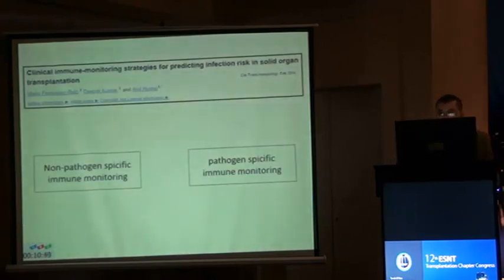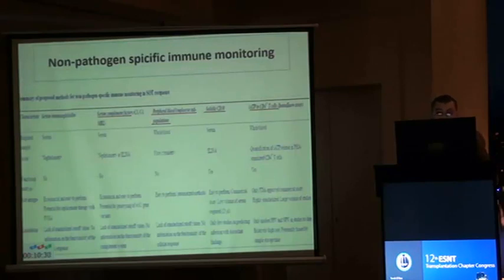This review article published in 2014 discusses immune monitoring strategies to predict the risk of infection in solid organ transplantation, and divides these strategies into non-pathogen-specific immune monitoring and pathogen-specific immune monitoring. Non-pathogen-specific immune monitoring includes multiple strategies such as serum complement factor monitoring, especially C3, peripheral blood lymphocyte subpopulations, especially CD4, soluble CD30, and functionality of ATP in CD4 T cells. These strategies have advantages and many limitations, so they are under trial.